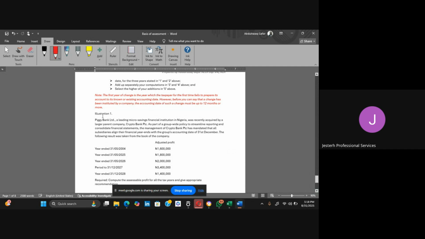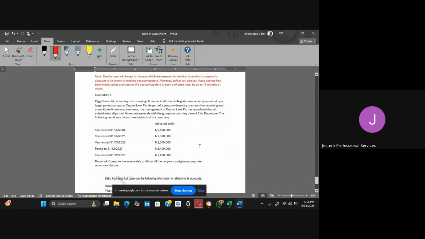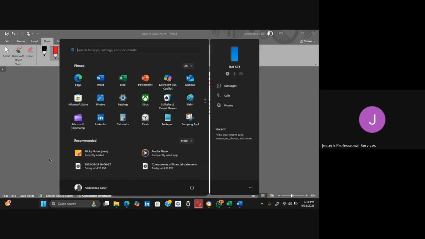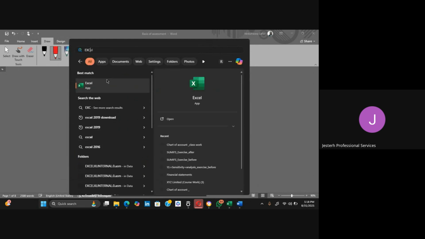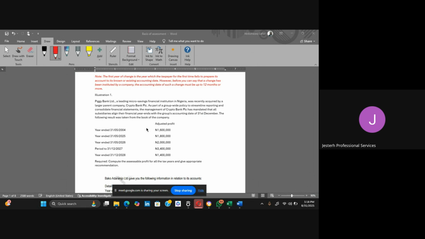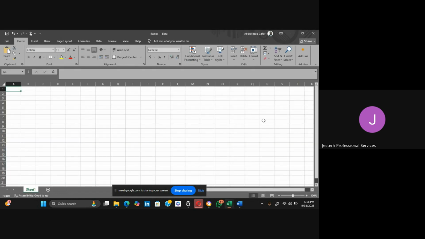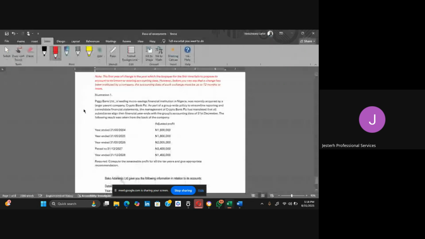That is it. Now let us look at this illustration. So we have this illustration here. Piggy Bank Limited, a leading microfinance savings financial institution in Nigeria, was recently acquired by a larger parent company, Crypto Bank. So this is the new bank that's just acquired the Piggy Bank Limited.